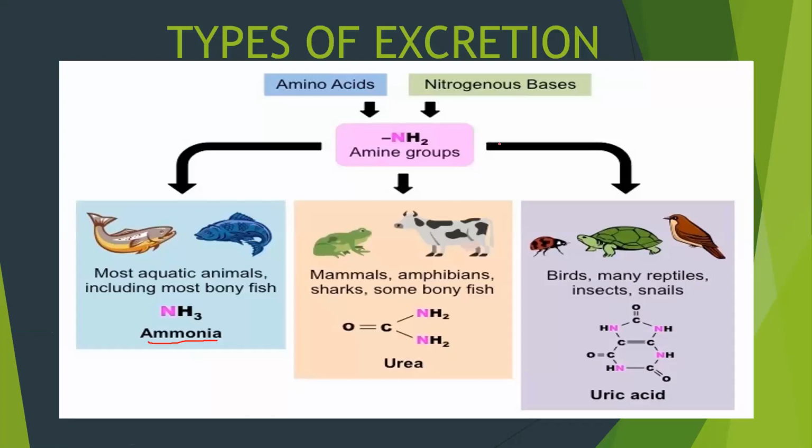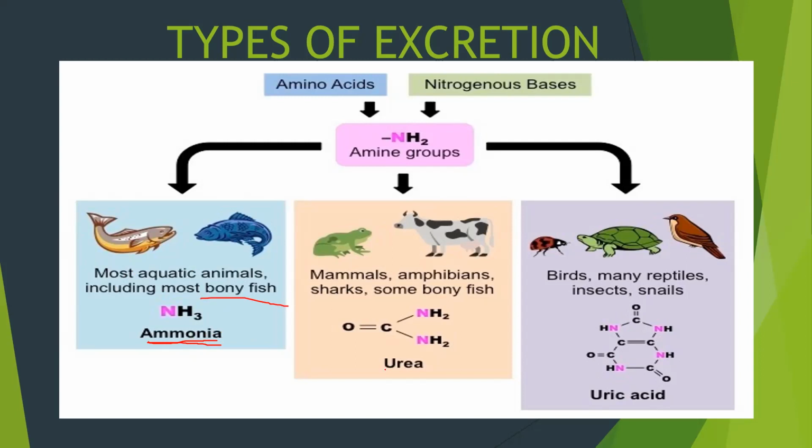Now let's talk about the different types of excretion. There are three different types of excretion depending upon what type of nitrogenous waste is excreted out of the body. If organisms excrete out ammonia, then they are ammonotelic organisms, and mostly aquatic bony fishes are ammonotelic, because ammonia requires a large amount of water to be excreted out of the body.